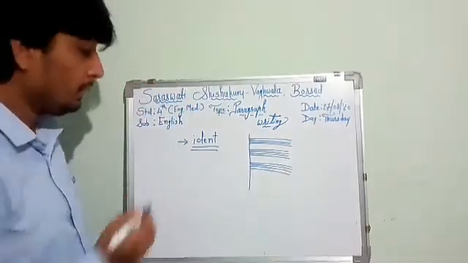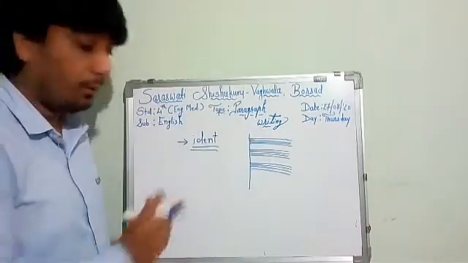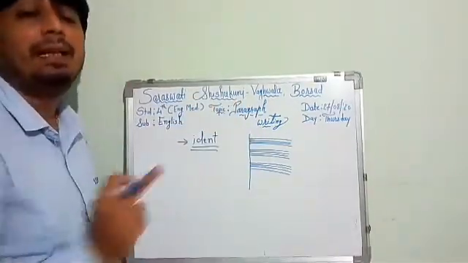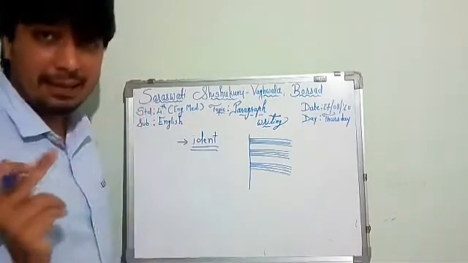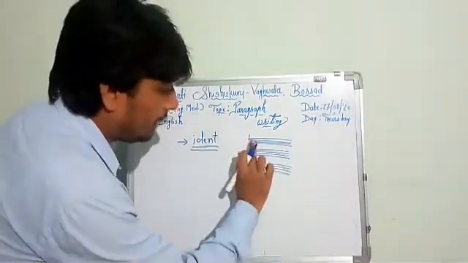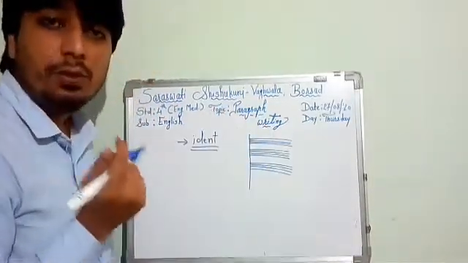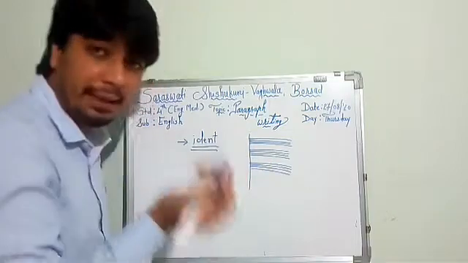How to begin the paragraph? First of all, we need to keep in mind that there must be an indent. From the margin I keep two finger space and then I start writing the paragraph.